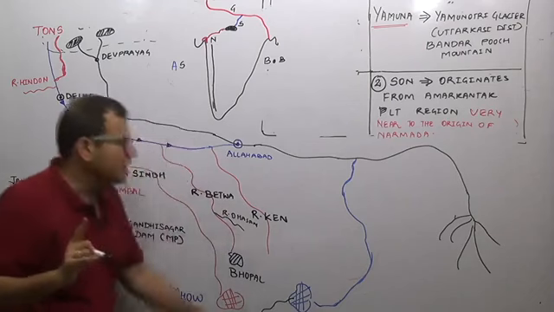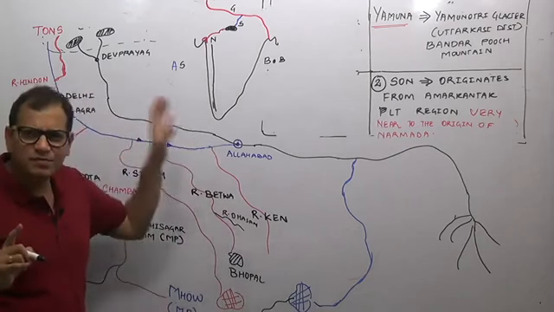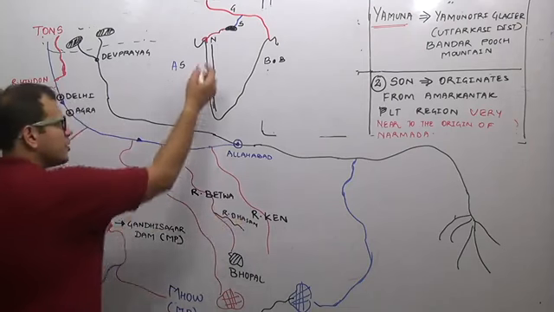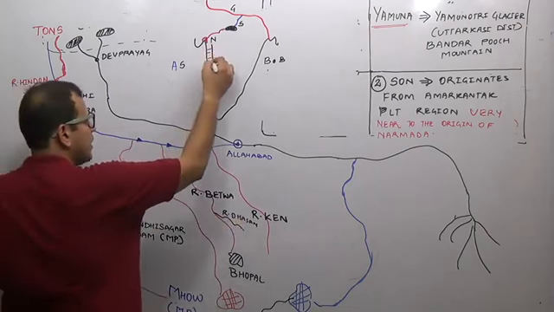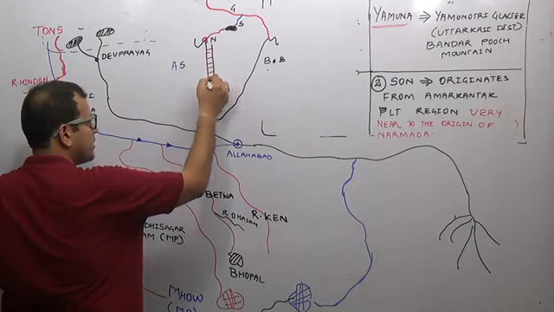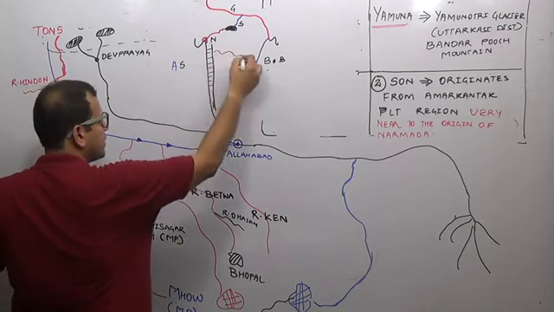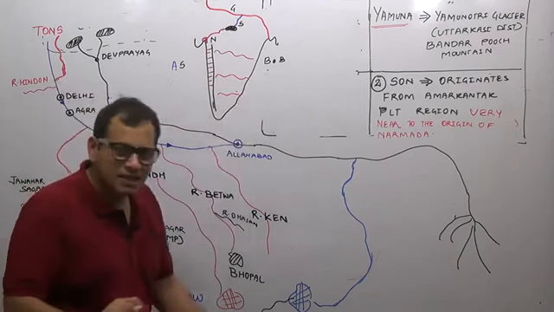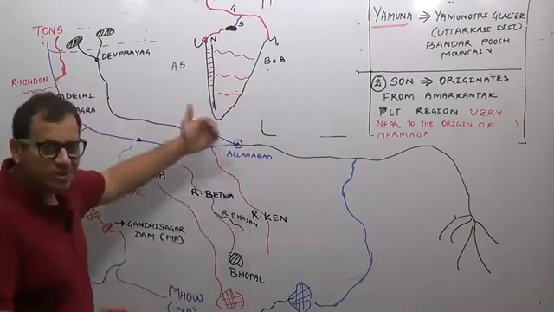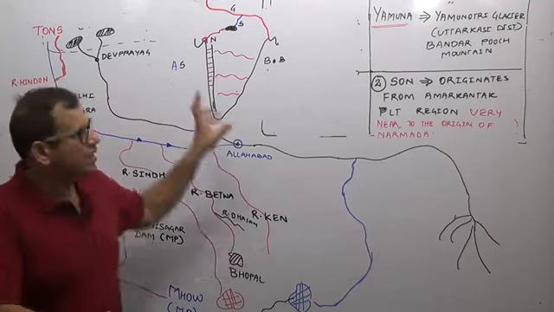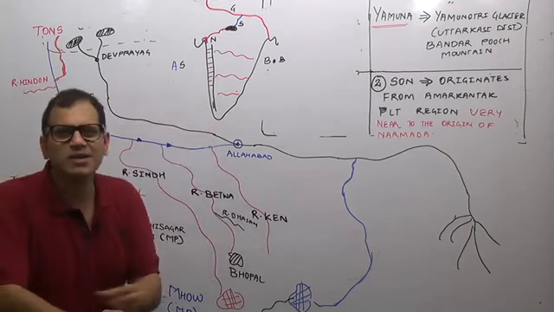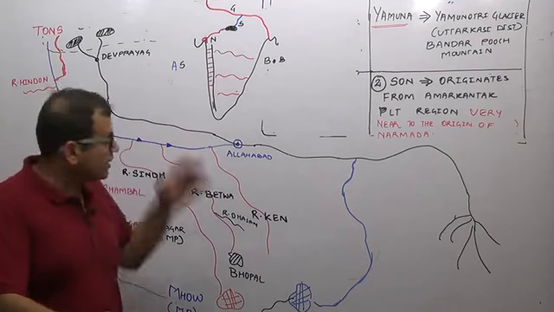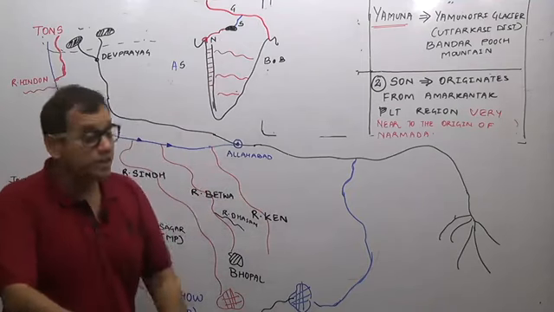As I told you, this phenomenon is seen even in the Western Ghat region. There are many rivers which originate and flow on the side and join the Arabian Sea drainage, while Godavari and Krishna form a part of the Bay of Bengal drainage. But the rivers which originate on the western part of the Western Ghat and go towards the Arabian Sea are smaller rivers. They are not big major rivers like Narmada. Therefore, Amarkantak Plateau is more important.